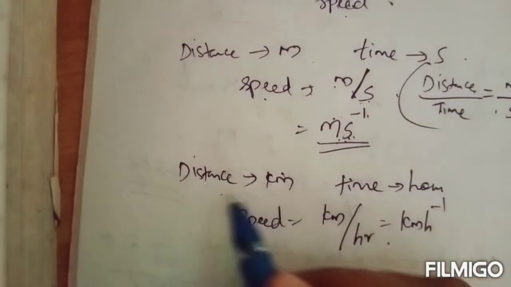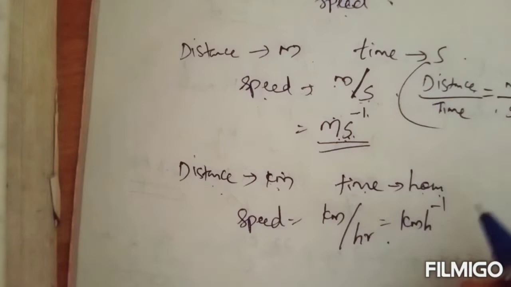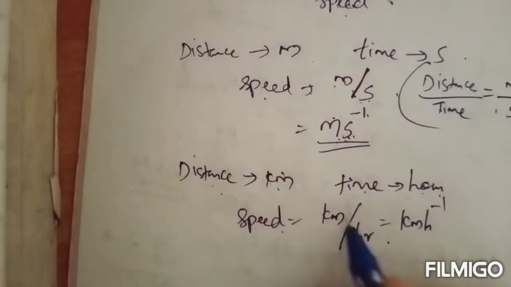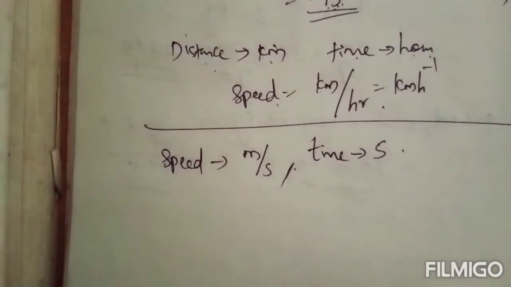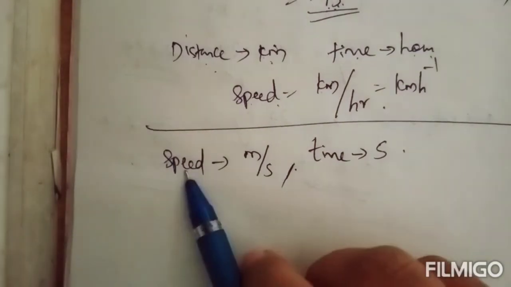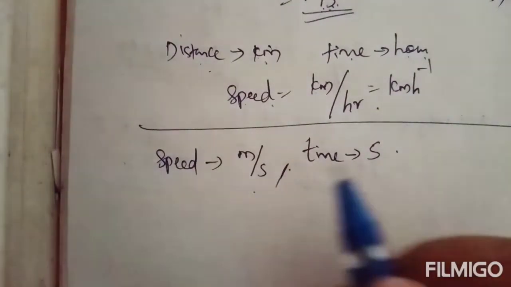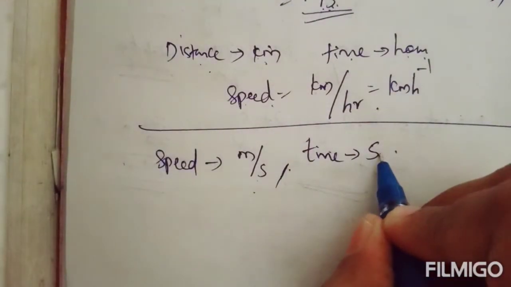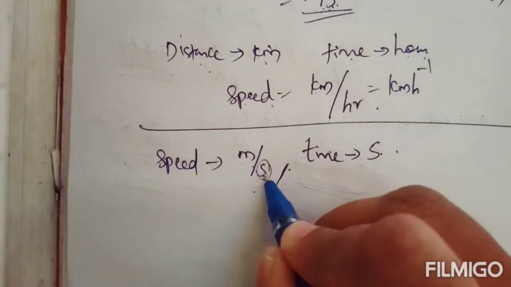Okay, if the unit of distance is kilometer and the unit of time is hour, then the unit of speed will be kilometer per hour. Okay, now if the unit of speed is meter per second, then time should be in second. Here you can see meter per second. So the unit of time should be in second.